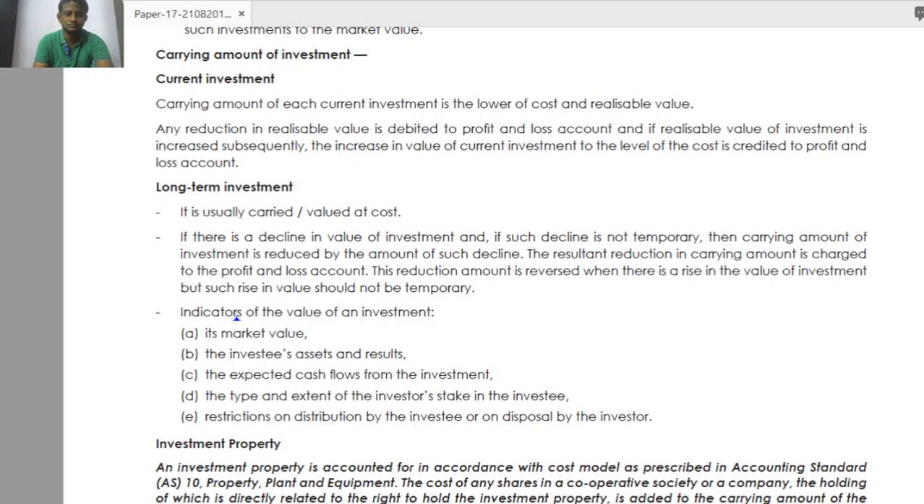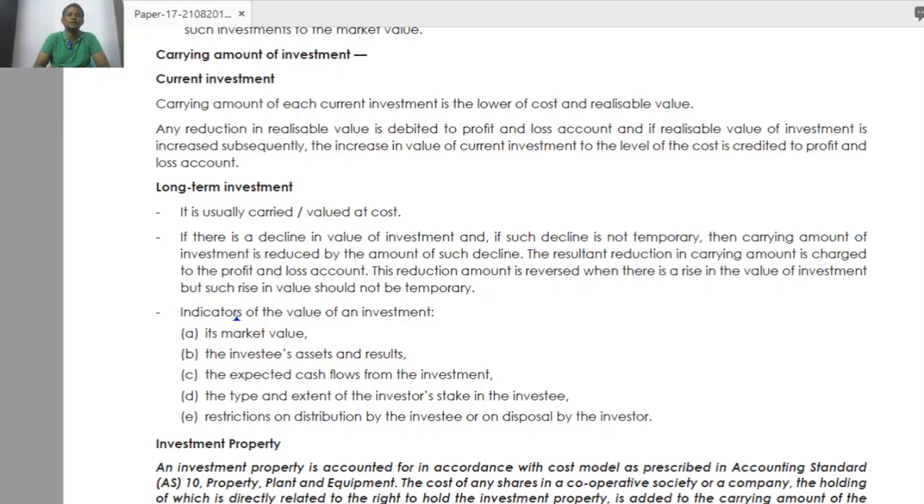Now come to the next point, long-term investment. The carrying amount of current investment is the lower of cost and realizable value. Then come to non-current investment, long-term investment. Long-term investment, we know, is other than current investment. It is usually carried at what? Cost only.